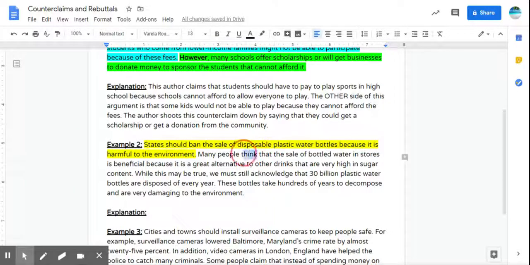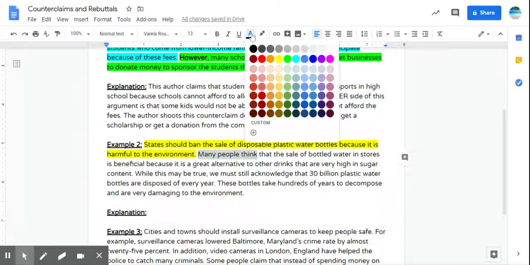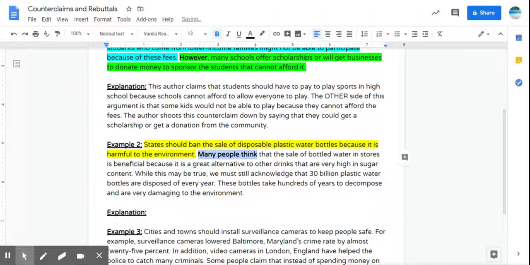Many people think, we've got a keyword here. I'm going to make that bold. This is used to kind of point out the other side. Many people think that the sale of bottled water in stores is beneficial because it is a great alternative to other drinks that are very high in sugar. That's our counterclaim. And again, it's not always going to be a claim followed by a counterclaim followed by a rebuttal. Usually you'll get a counterclaim and then a rebuttal. I could say that, but it may not always just fall into this kind of perfect pattern where you have them in this exact order.